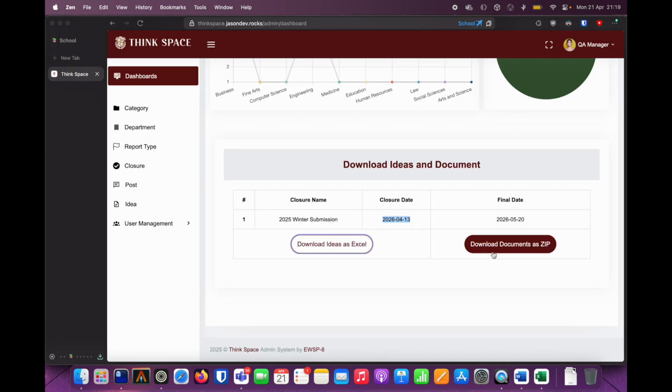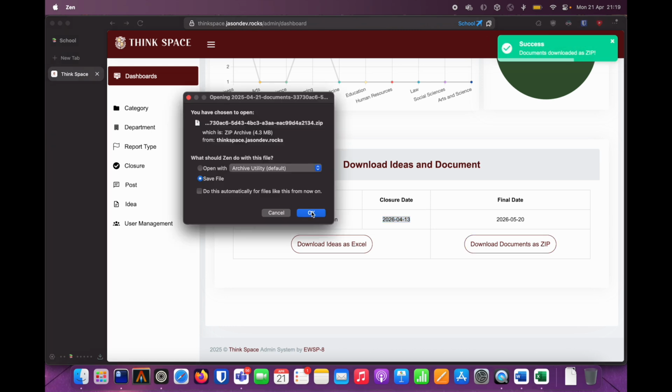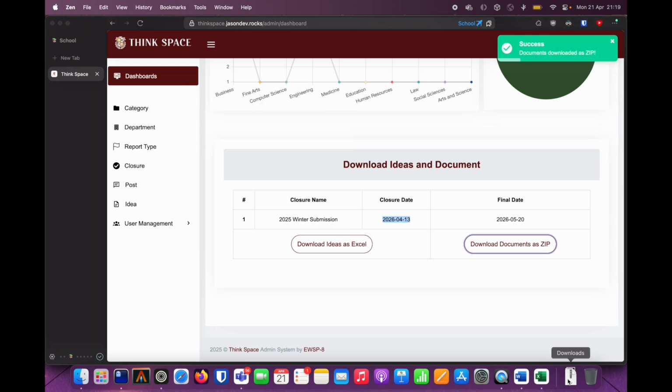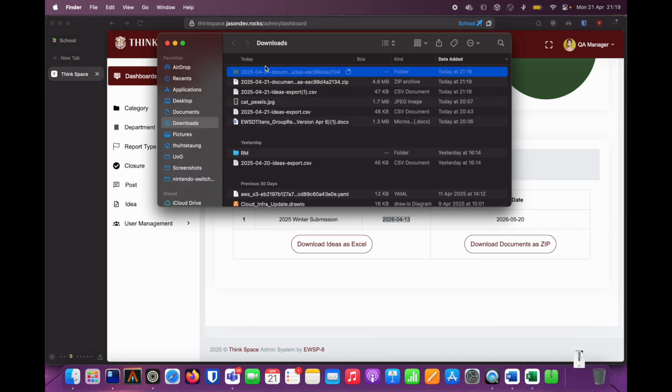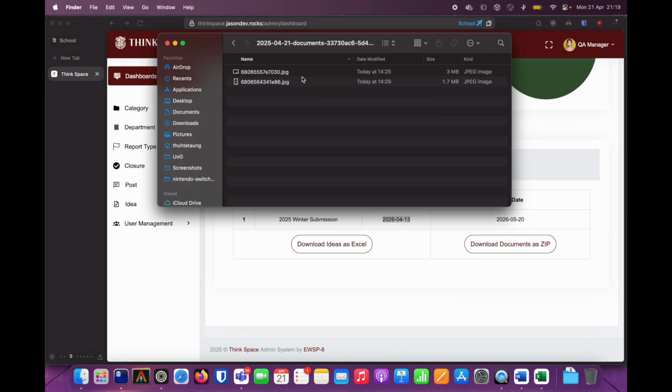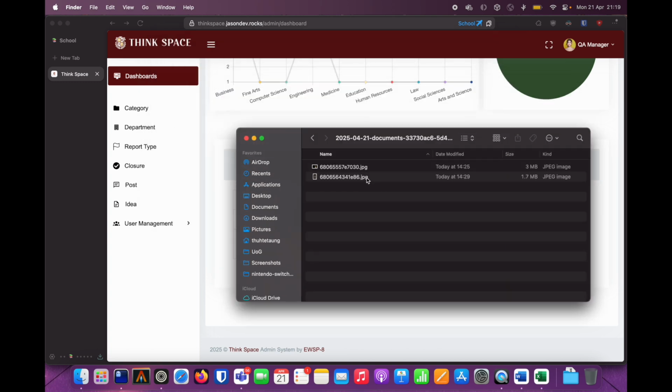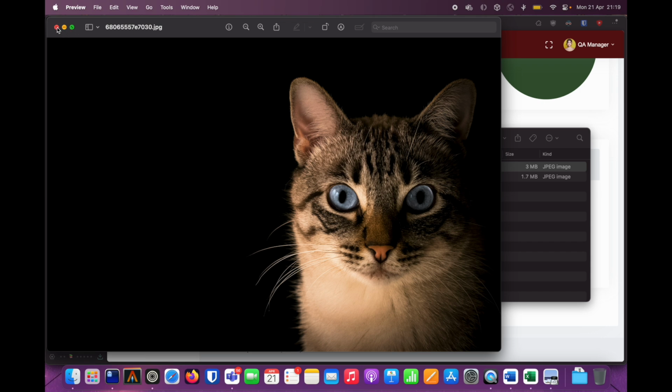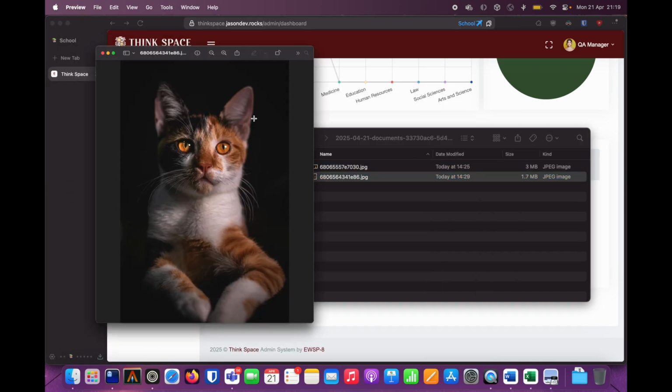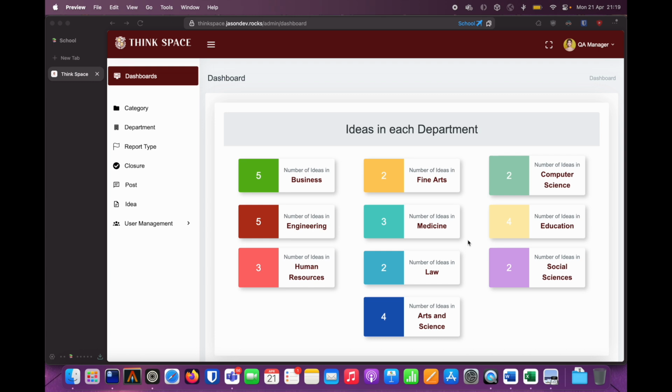You can also download documents as a zip file here. What this is trying to achieve is it will download the documents that the ideas are associated with. Here we have several ideas, but only 2 of the ideas are associated with a document. So you can see this is for demo purposes. I've added cat pictures here. That's the primary function of the QA manager.